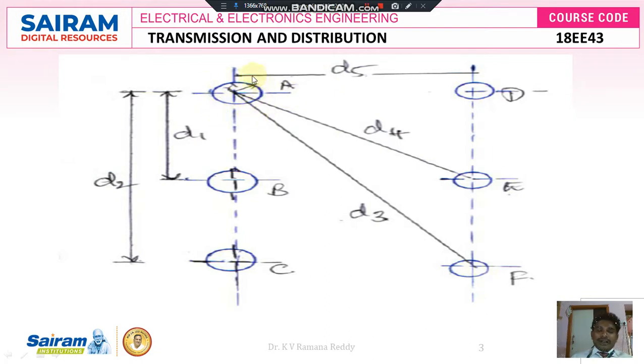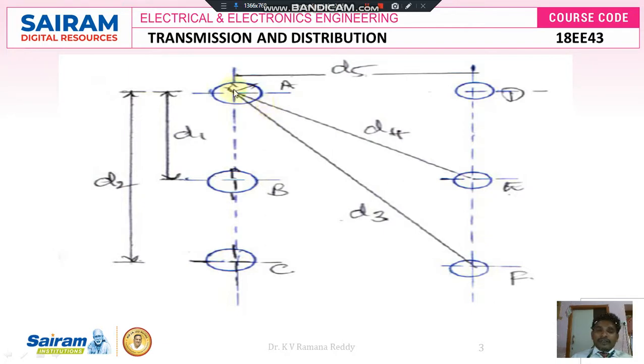Self-inductance is the inductance caused by the conductor itself due to the flow of current in conductor A. Similarly, self-inductance takes place not only for conductor A, but even for conductor B. Conductor B offers self-inductance: due to the flow of current I, it produces one flux, and again that flux cuts this conductor, and there is an induced EMF in this conductor itself. So it is because of self-inductance. Self-inductance L is equal to N psi divided by I, that is the formula. Similarly, self-inductance is offered for conductor A, conductor B, conductor C, conductor D, conductor E and conductor F.